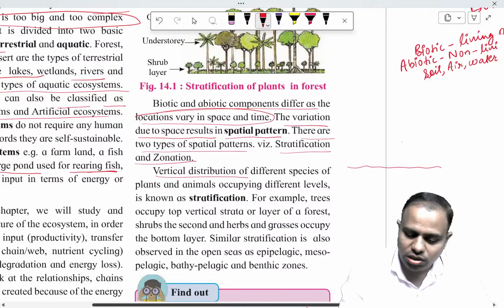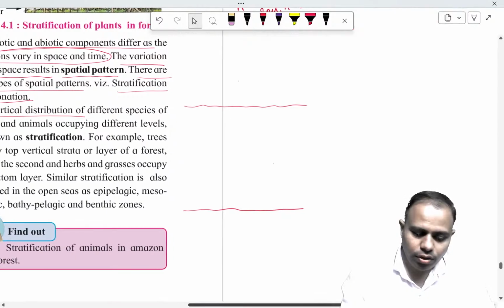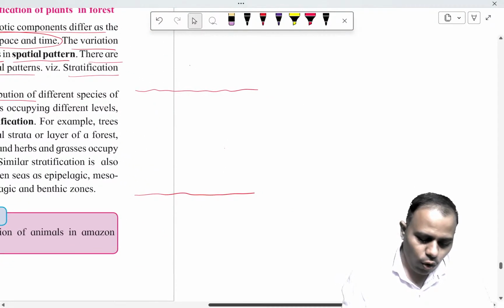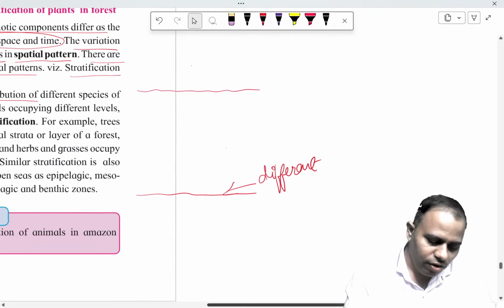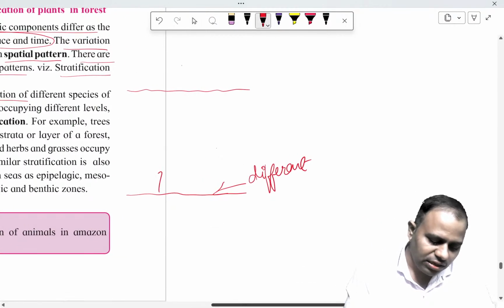For example, suppose this is the sea and this is the sea bed. At the sea floor, the organisms that are present are different. Which types of animals will be there? There will be snails and all kinds of mollusks.